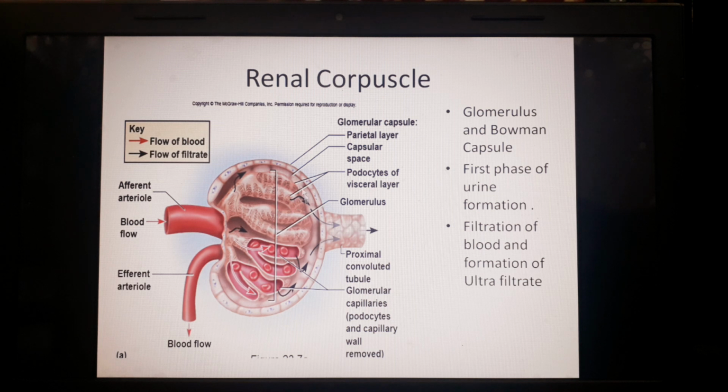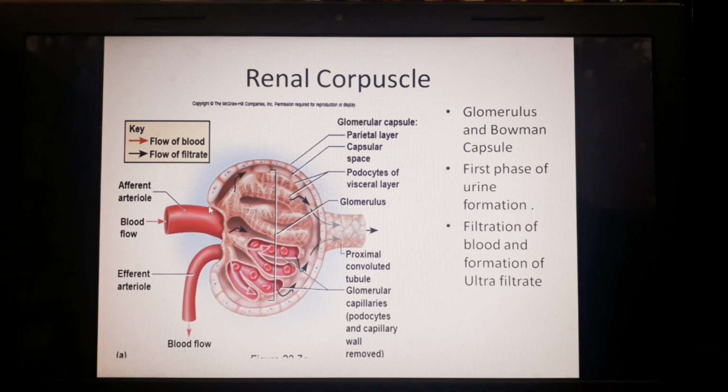Now the important structure is the renal corpuscle. It is the part of the nephron. So here you can see the afferent arteriole entering into this glomerulus, into the Bowman's capsule. Its diameter is more. The efferent arteriole has less diameter.